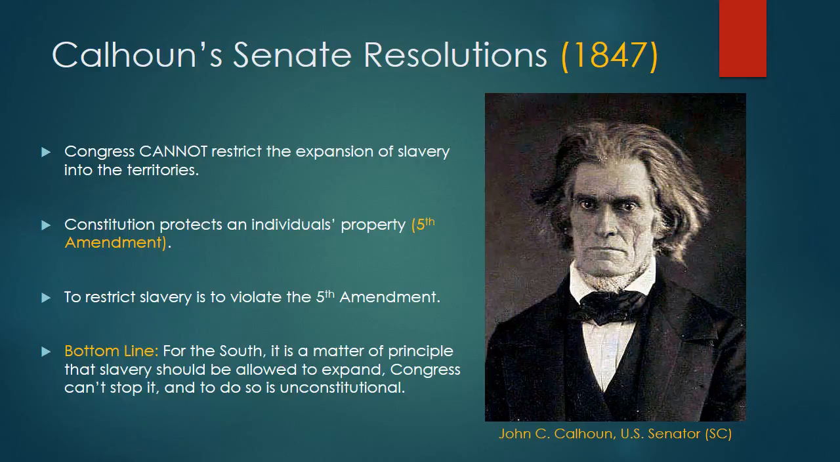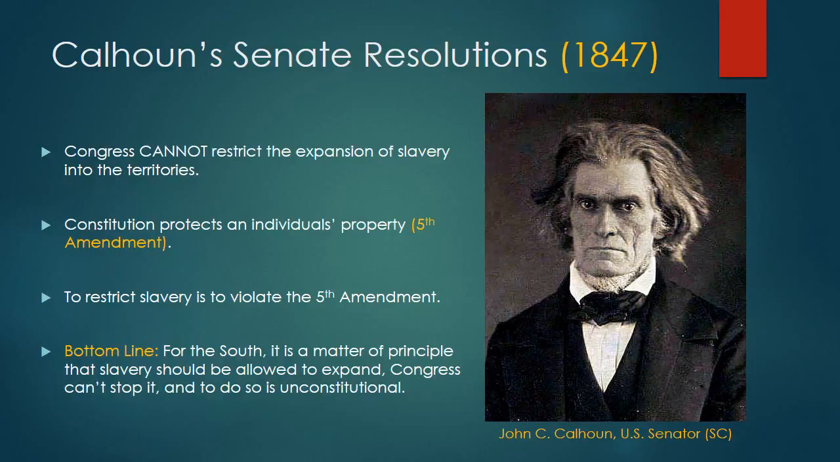Calhoun's response to the Wilmot Proviso does represent the Southern attitude towards slavery's expansion. And what Calhoun's going to argue through these Senate resolutions is that Congress has absolutely no right to restrict the expansion of slavery into the territories. In fact, Congress can't do this. Why? Because according to Calhoun, the Constitution protects an individual's property. That's all in the Fifth Amendment.